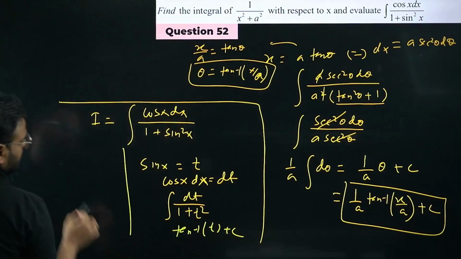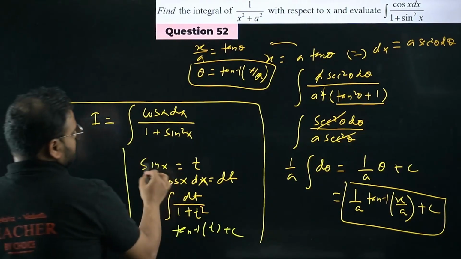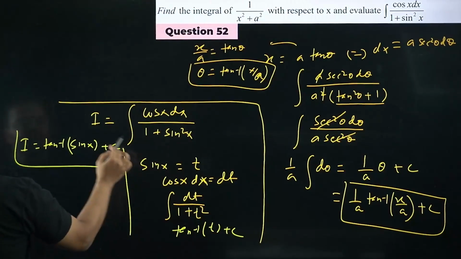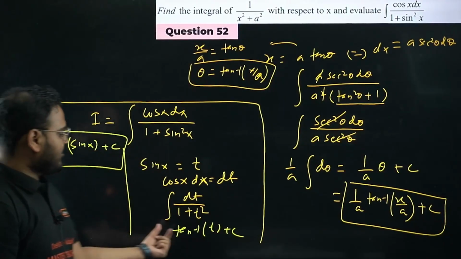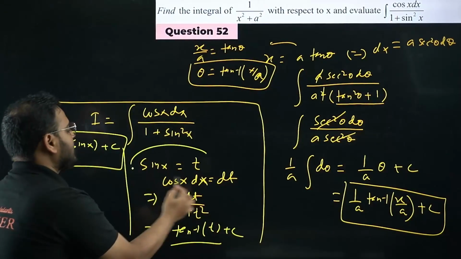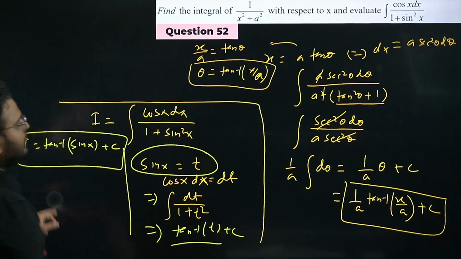So the answer will become I equals tan inverse of what is t value? Sin x. So tan inverse of sin x plus c. This is done. This is clear. 52 is clear. Okay. Very simple.